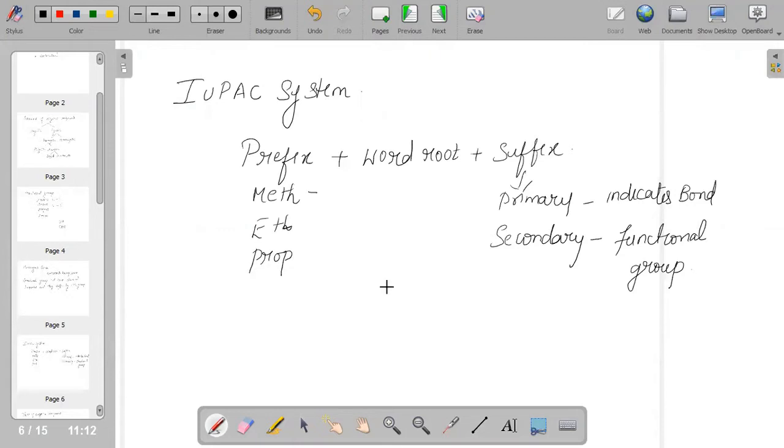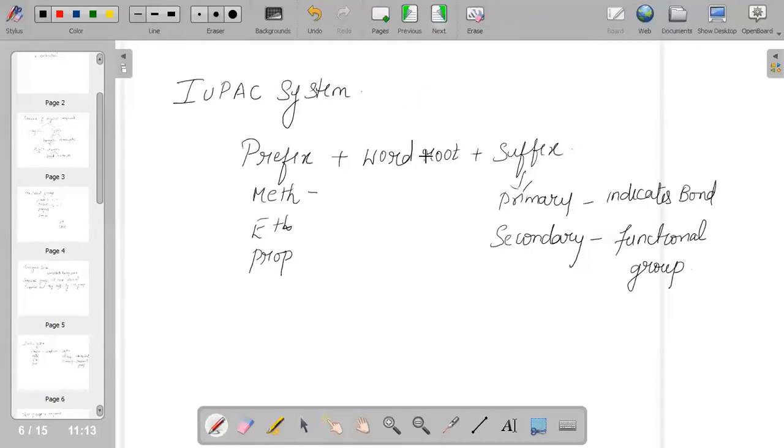If more than two functional groups are present, then one is treated as the main functional group and the other will be treated as a substituent. The prefix used for your functional group, like the halogens: chloro, fluoro, bromo, iodo and so on, depends on what is given in the compound. The method we use to name those compounds is prefix plus word root plus suffix, and that we call the IUPAC system of naming a compound.